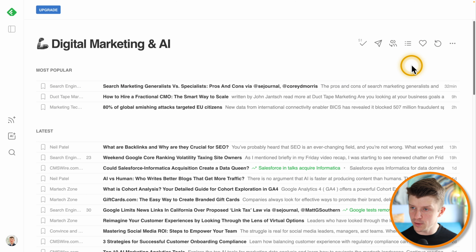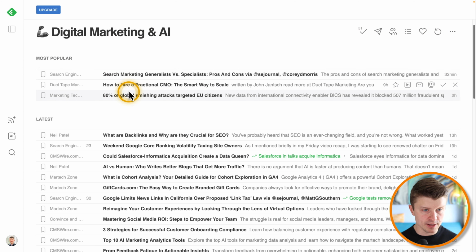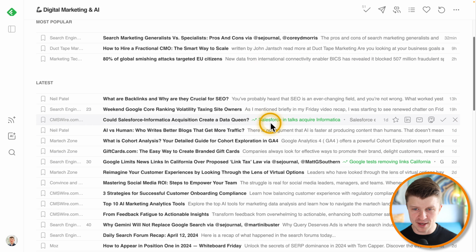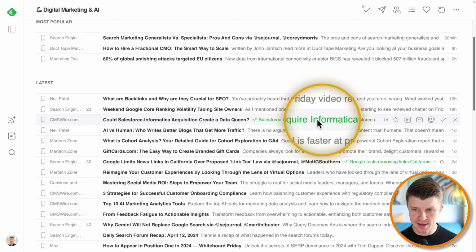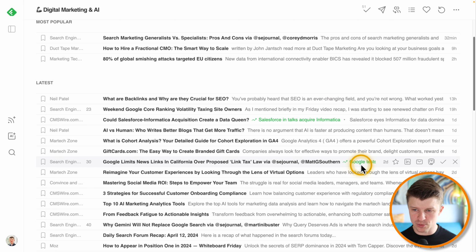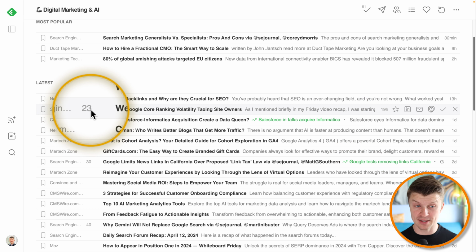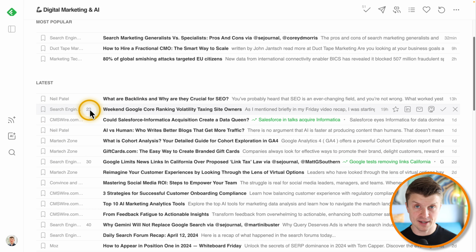You can see basically how far into the past the article came out. You also have these trends over here. So these will be highlighted in green. And also you can see how many shares this article got so that you can assess if it's worth your while to read it.